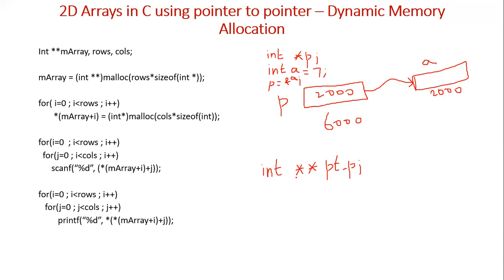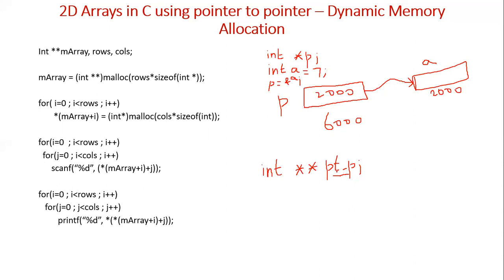So what does it mean? pt underscore p can point to a pointer which is a pointer to an integer.